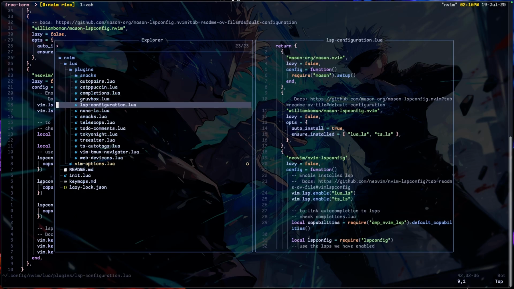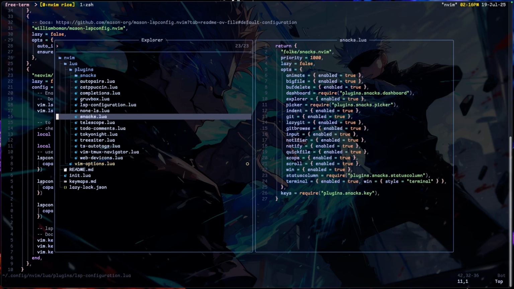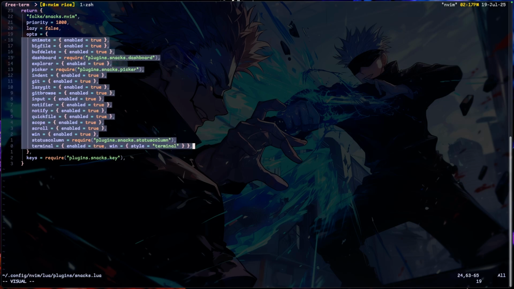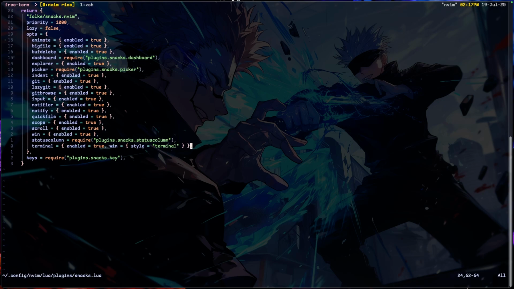So let's see what other config I have here that's important. Yeah, I just go to Snacks. Snacks is the most important configuration I have here. This Snacks plugin is actually the best plugin, because Snacks enables animate, enables big file, enables every plugin here you can find in the options. It enables all these plugins. So let me now take you through my workflow.